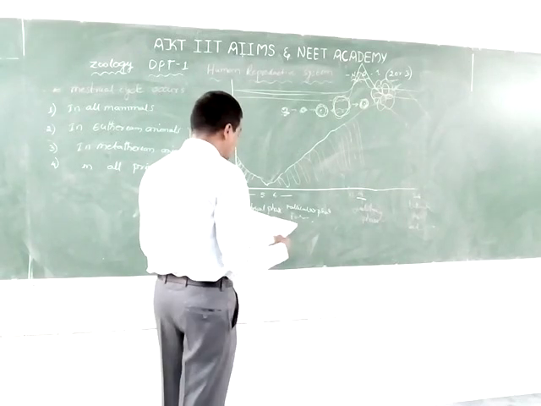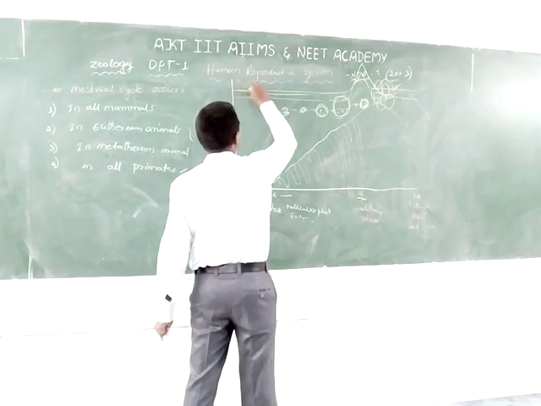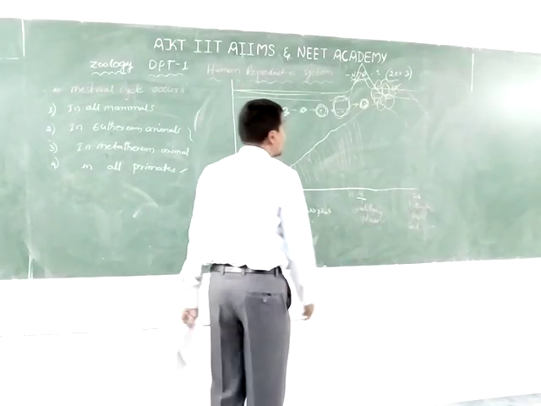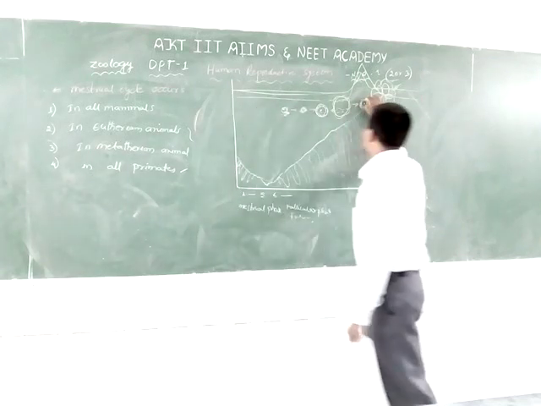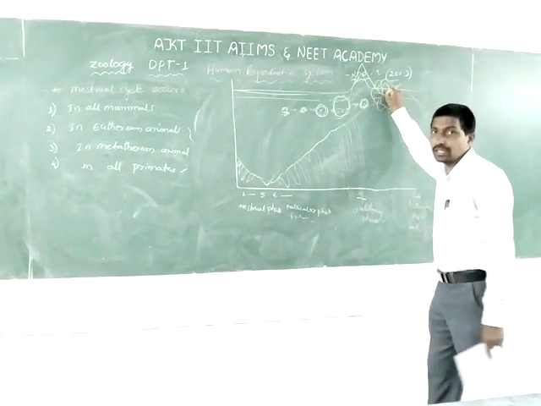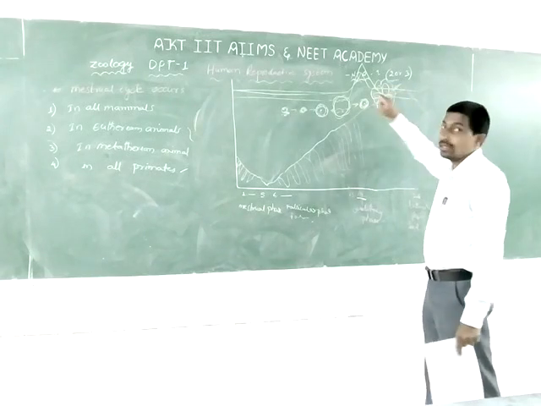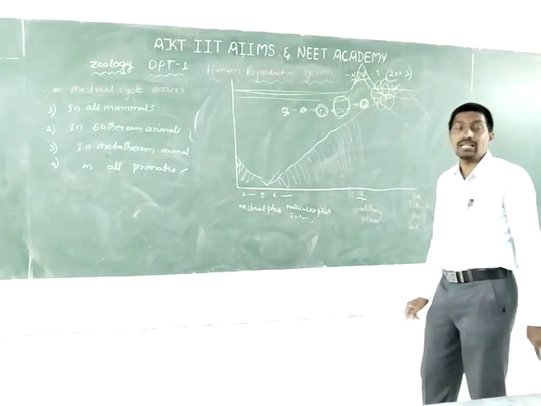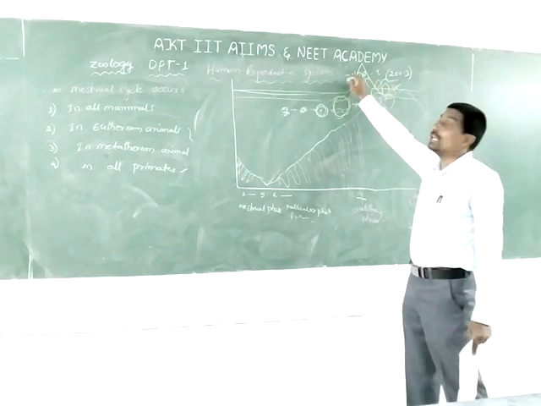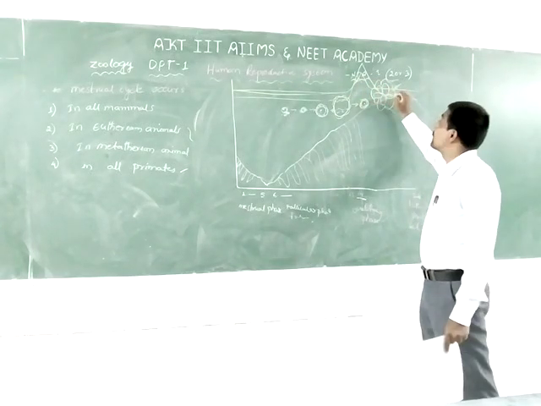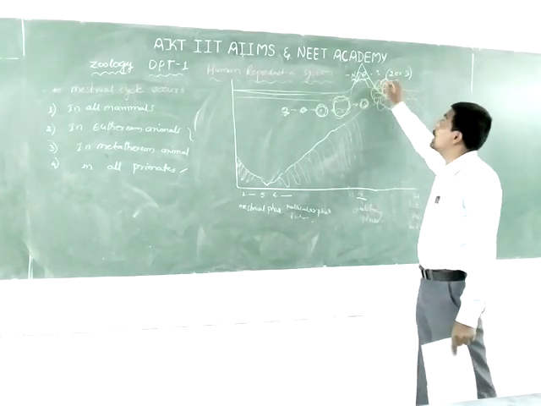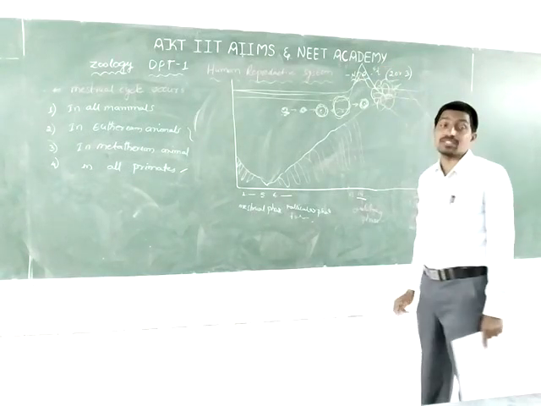LH plays an important role in the formation of the Graafian follicle and the release of the ovum. FSH is the follicle stimulating hormone.